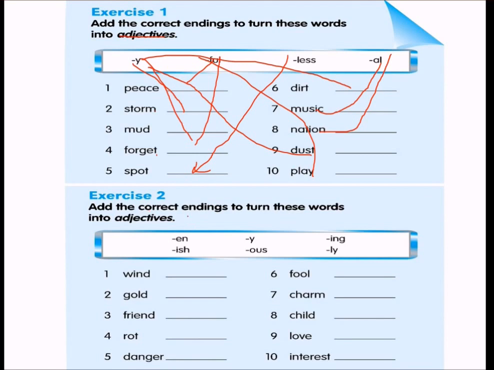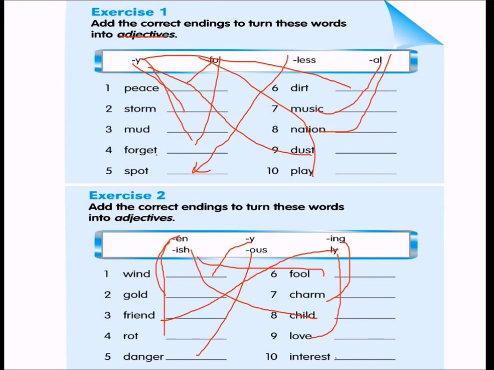Then add the correct endings to turn these words into adjectives. Wind, windy, gold, which ending will you use? Golden. Friend, friendly, rot, rotten, danger, dangerous, fool, foolish, charm, charming, child, childish, love, lovely, interest, interesting.